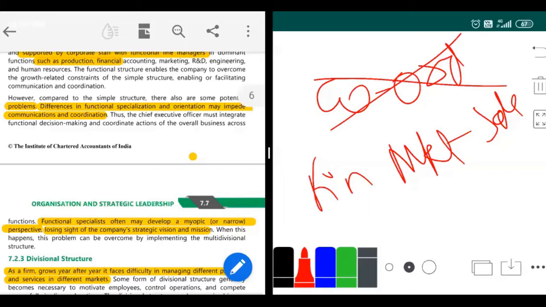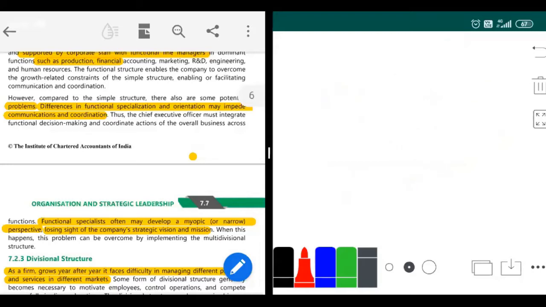Because each function is trying to have its own perspective and do things in its own way, they tend to forget what they actually have to achieve as a company as a whole. If they fight like cats and dogs, they will not be able to achieve the company's vision, but they might not understand that. So functional specialists may often develop a narrow perspective, losing sight of the company's strategic vision and mission. I hope that is clear.